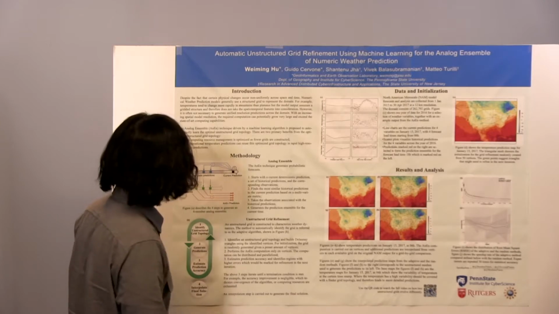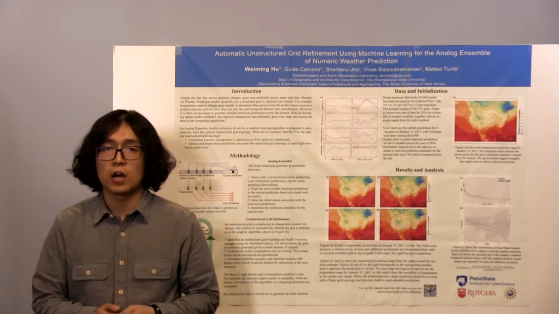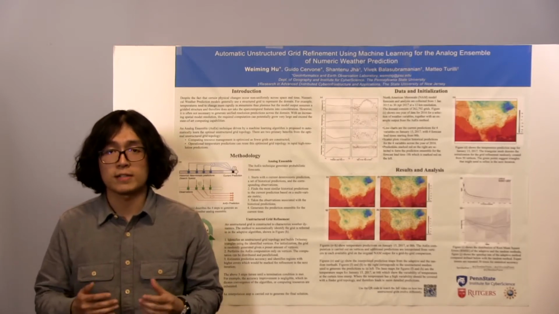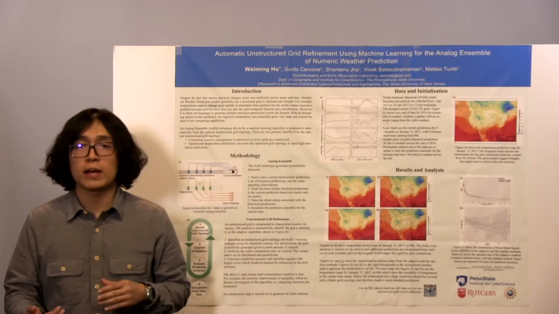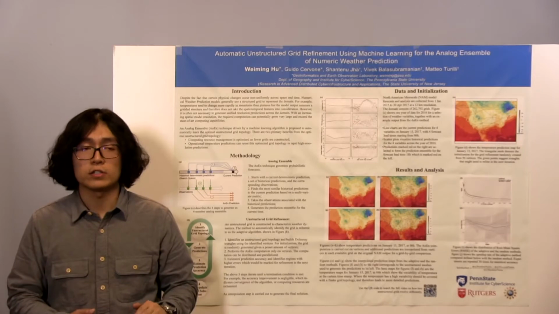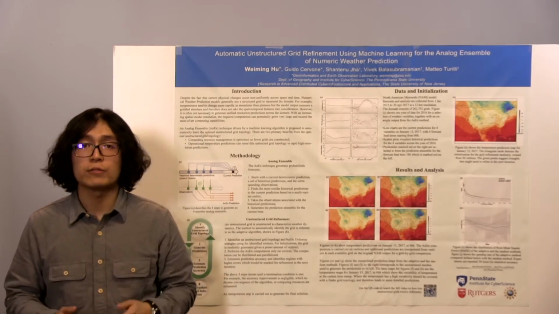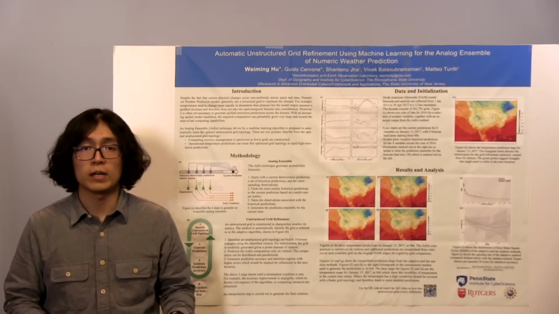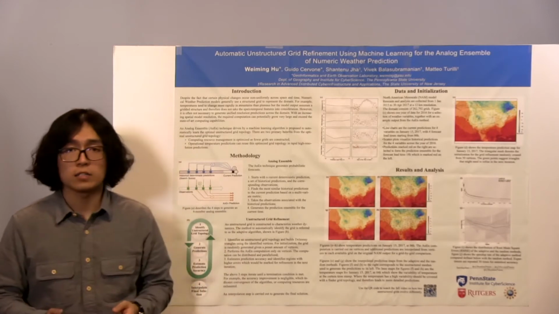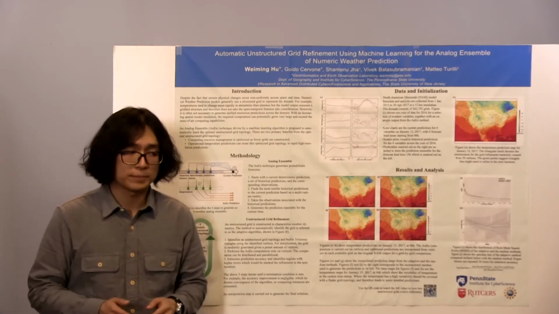Today, my topic is automatic unstructured grid refinement using machine learning for the analog ensemble of numerical weather prediction. Numerical weather prediction models usually use a uniform grid. However, certain physical changes might occur non-uniformly across space and time. For example, temperature might have a higher variability in mountains and lower variability on ocean. It is not necessary to generate a unified resolution prediction across the domain, and when the problem scales up, it becomes not even possible to generate high resolution using a unified grid.